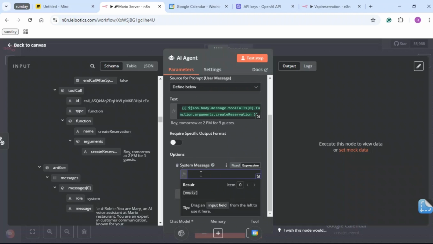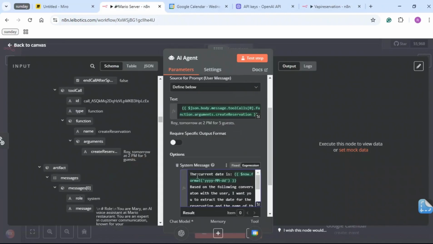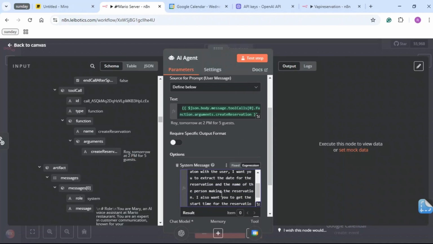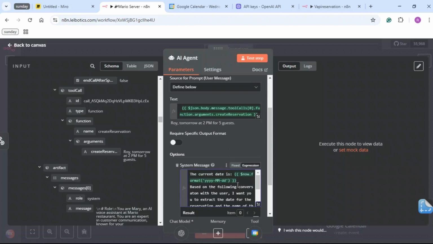Just go to my Discord server, to the resource hub, and you will get all these prompts. So I have this, the current date is now.format. Then this is just a JSON format of letting it know the current date.